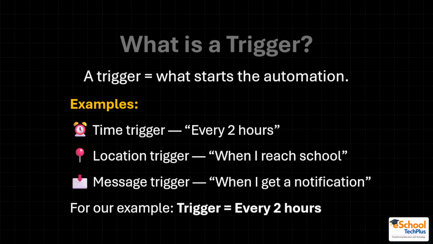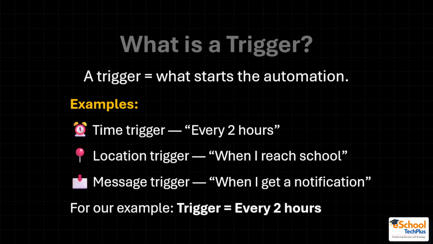Now let's see another example. We have this time trigger for every 2 hours. We have this location trigger when I reach school. We have this message trigger when I get a notification. All of these are different types of triggers and have different types of functionality. Suppose, for example, our drinking water example had a time trigger. Every 2 hours it has to be triggered. Okay, so that is what we call a time trigger.